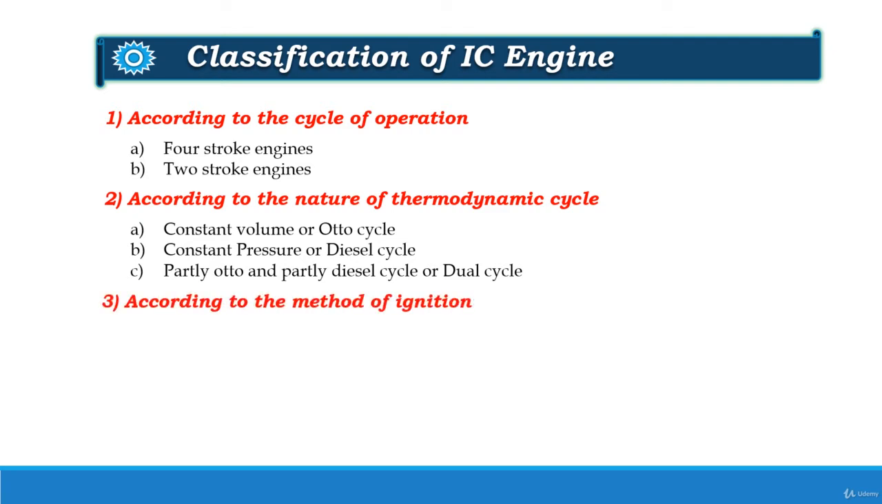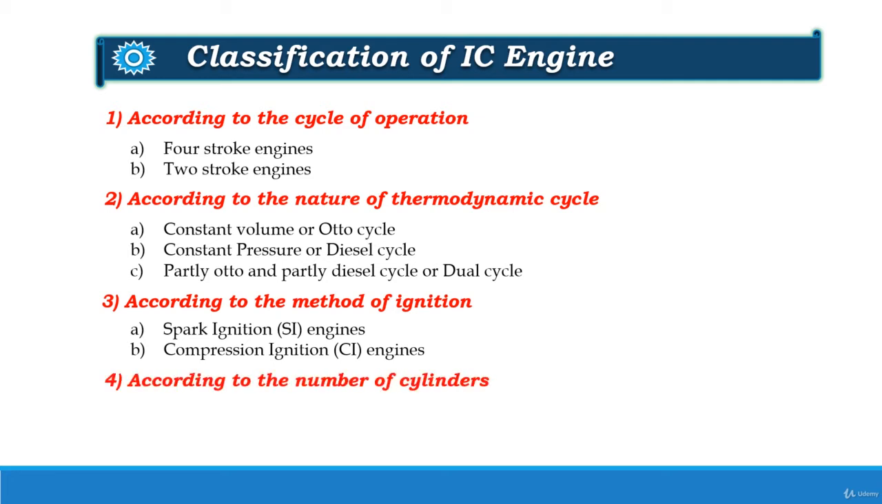Now, according to the method of ignition, they are classified as spark ignition engine or SI engines. In spark ignition or petrol engines, air fuel mixture supplied by carburetor is ignited by producing spark. Next is the compression ignition, also known as CI engines. In compression ignition or diesel engines, air is compressed to higher pressure and in fine atomized form, fuel is injected in combustion chamber. Hence, air-fuel mixture is ignited without producing spark.